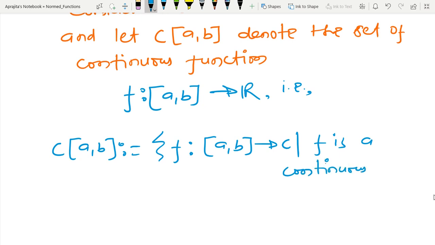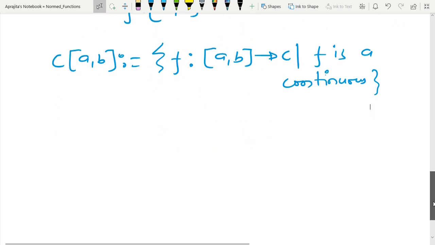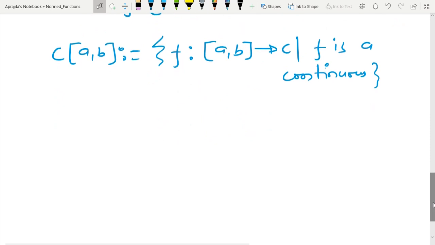In this way we are denoting this set C[a,b], and since I have to define the vector space, after specifying the space we also have to talk about the operations in order to satisfy the properties of a vector space.